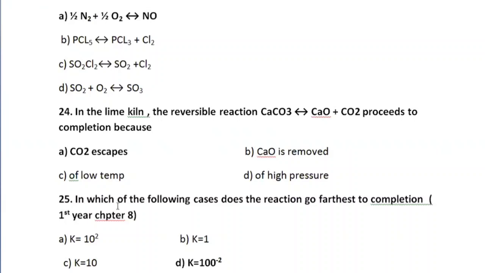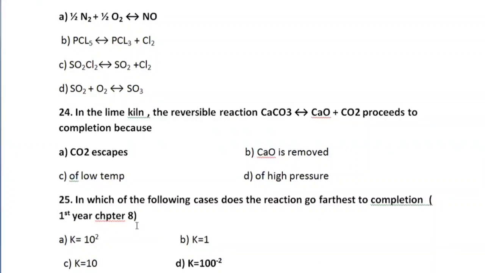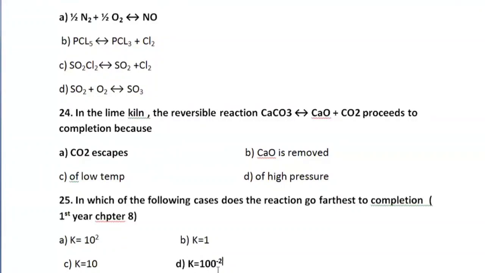25th MCQ is, in which of the following cases does the reaction go farthest to completion? It depends upon the value of K. The smaller the value of K, the slower the reaction. So we have been given four values: K is 10 raised to power 2, K is 1, K is equal to 10, K is equal to 100 raised to power minus 2. So this is the smallest value of K. So this reaction will go farthest to completion.